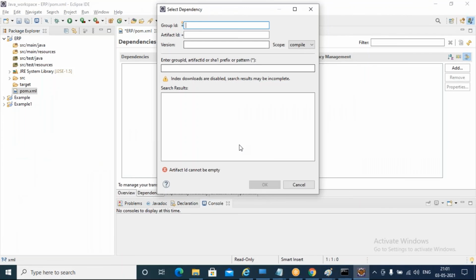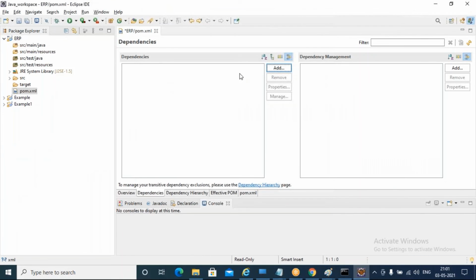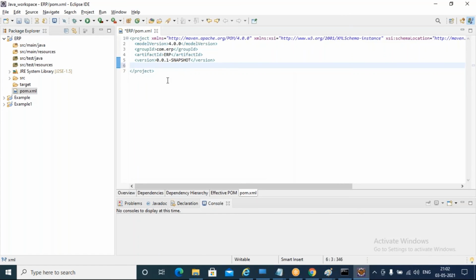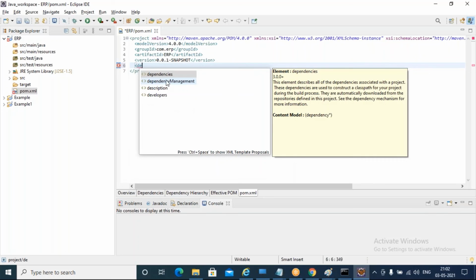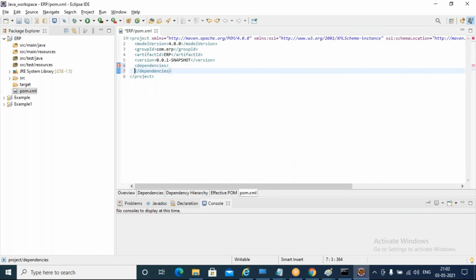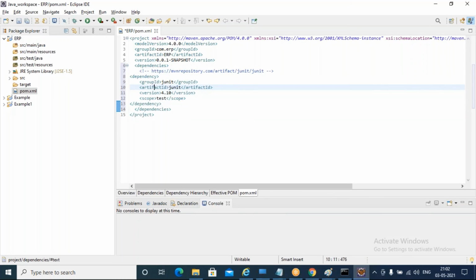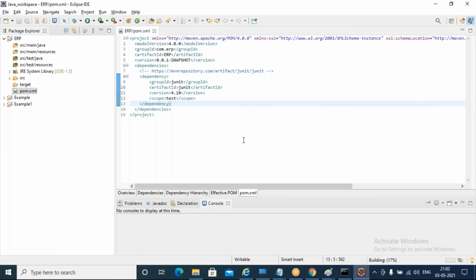Go back to your pom.xml. Type dependencies here. First you see dependencies selected. Hit enter. Paste this. Once you give this, okay, I'm just rearranging, and you can hit save.